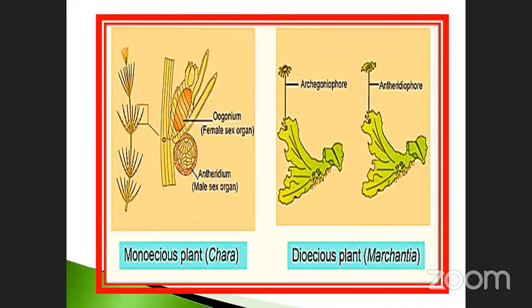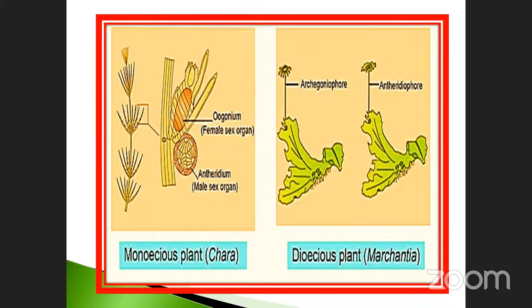Just take an example here: male as well as female are present separately. The first one is called archigonetophore, andridiophore. Andridio means male plant. Archigonetophore means it is a female plant. So the structures are all similar, but the products, that means the gametes and the spores, are different.